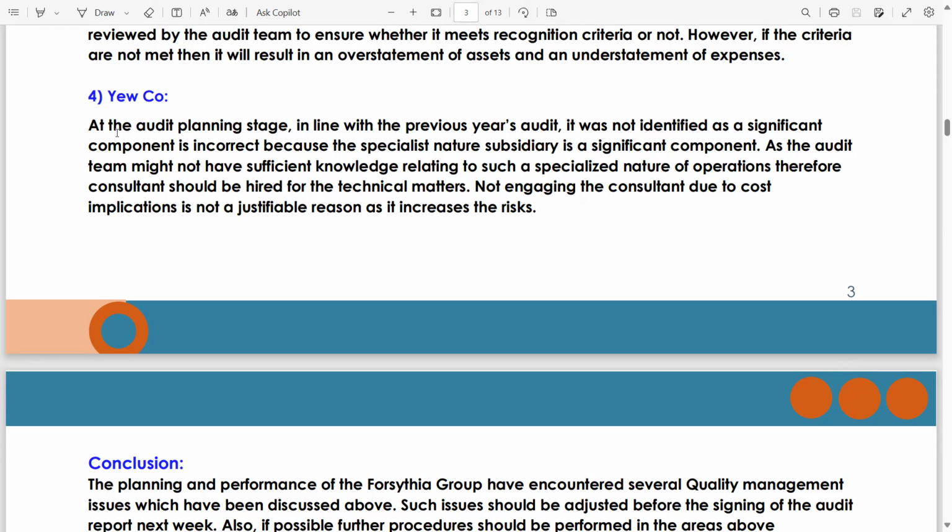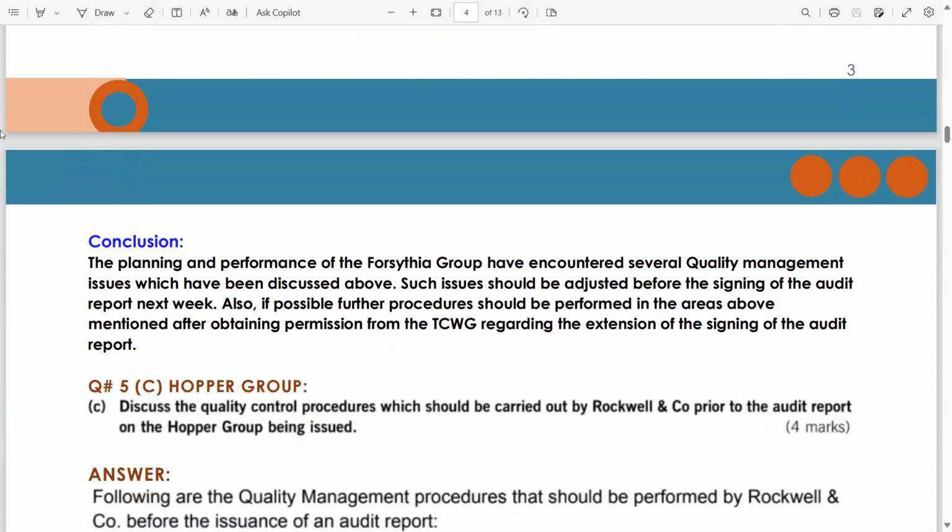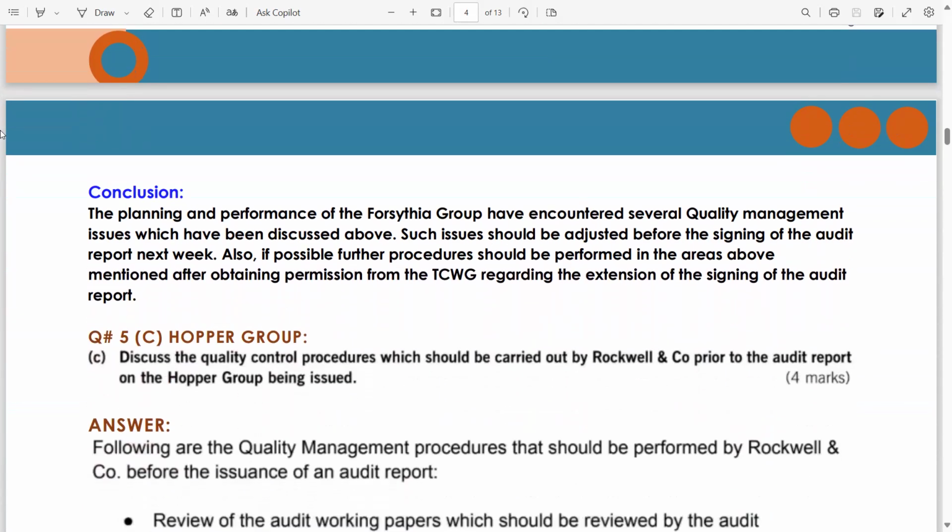These are all the matters. Now at the end you have to give a conclusion. Your matters can be different from mine, but make sure you cover the complete marking scheme. Planning and performance of the Forsythia Group have encountered several quality management issues which have been discussed above. Such issues should be adjusted before the signing of the audit report next week. Also, if possible, further procedures should be performed in the areas above mentioned after obtaining permission from TCWG regarding the extension of the signing of the audit report.